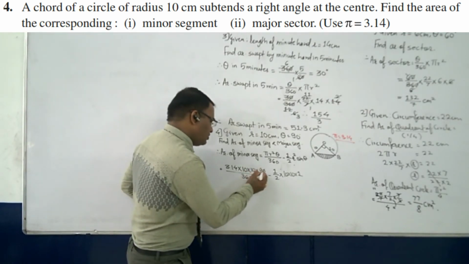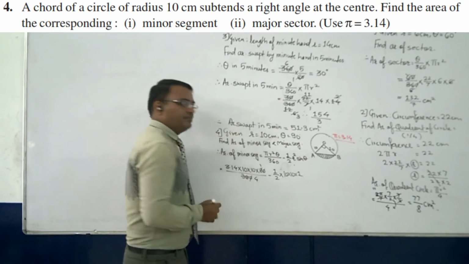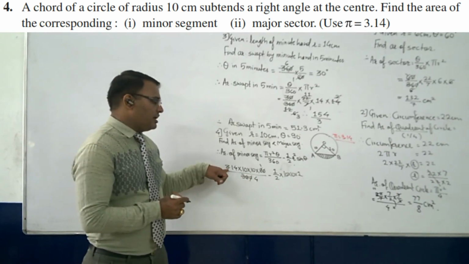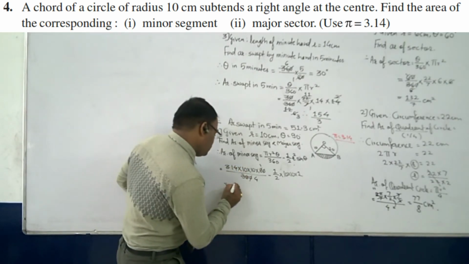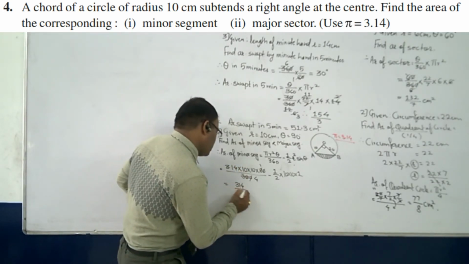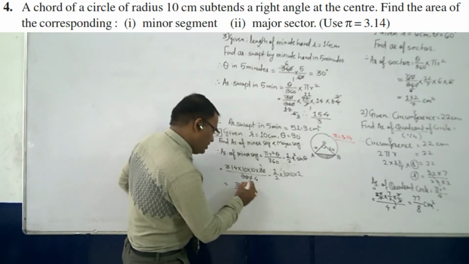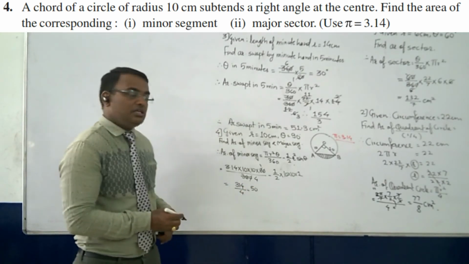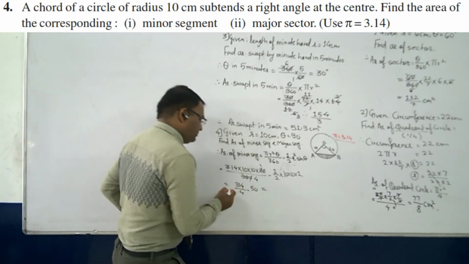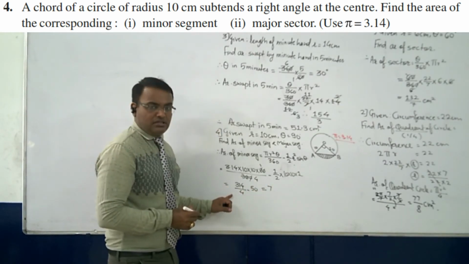So this 0 cancels, 9 ones are 9, 4s. Then 3.14 multiplied by 100 will give you 314 upon 4. And here it is 10 tens are 100 divided by 2 is 50. Right? Now if you solve it, it is what? 4 sevens are 28. Right?